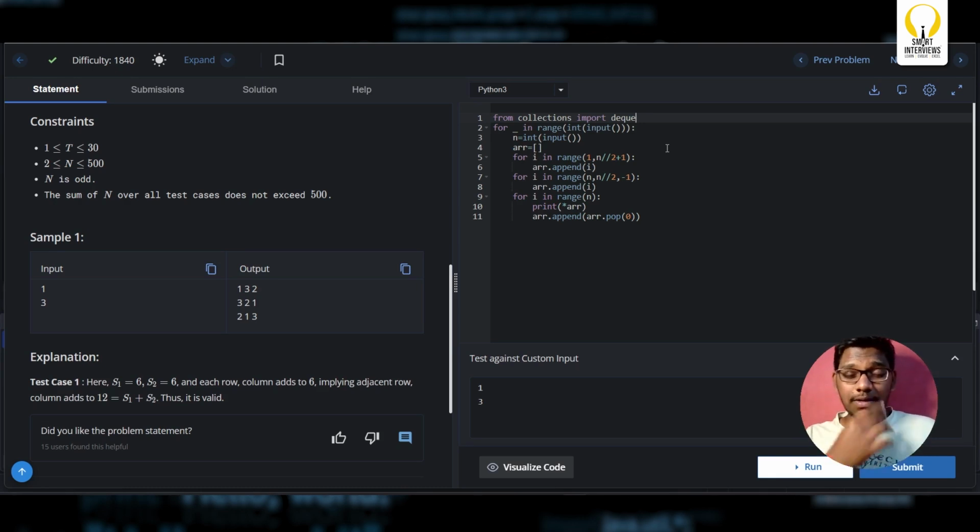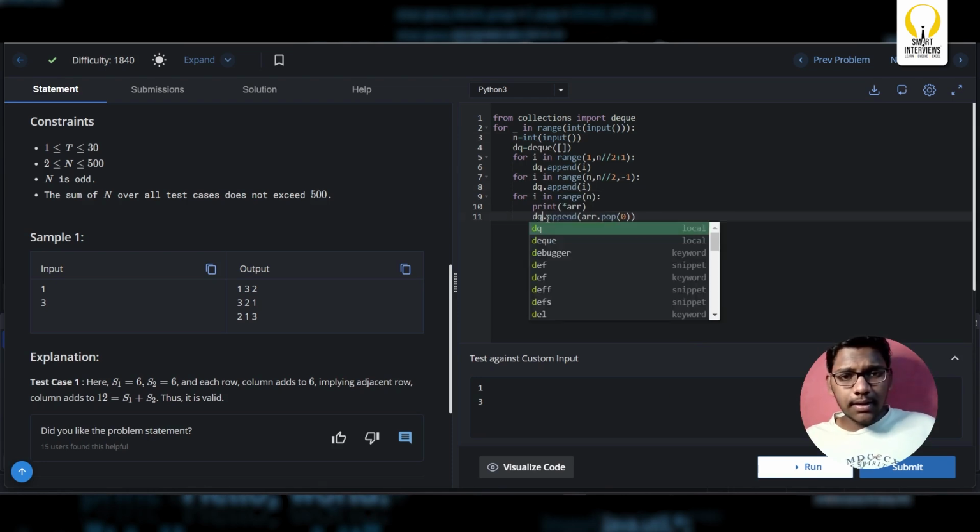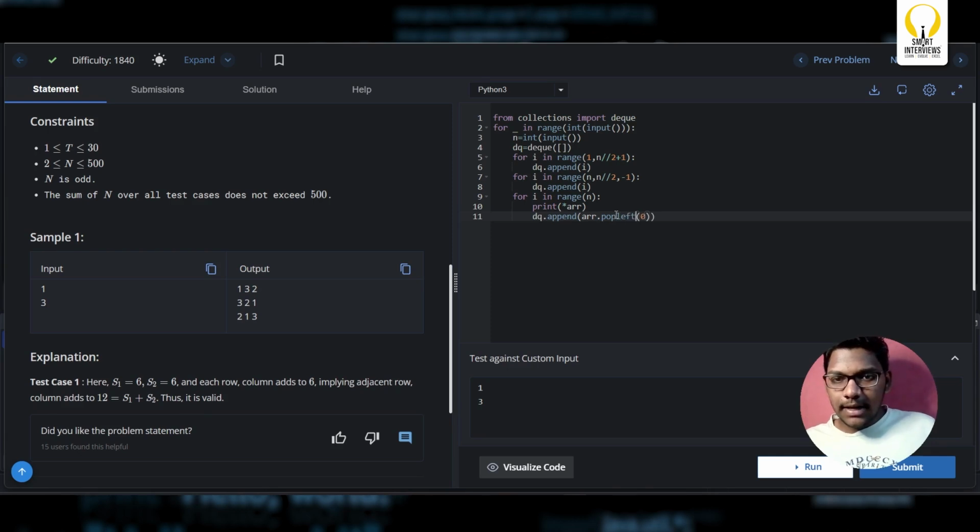Now instead of array, what I'm going to do is dq equal to deque of an empty array. Now instead of array, I'll write dq. dq.append(i), and again here dq.append(i), and here dq.append at the end. And where are you popping from? You're popping from the leftmost end, right?